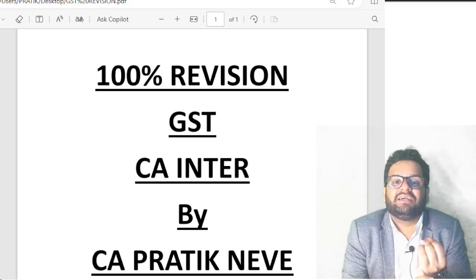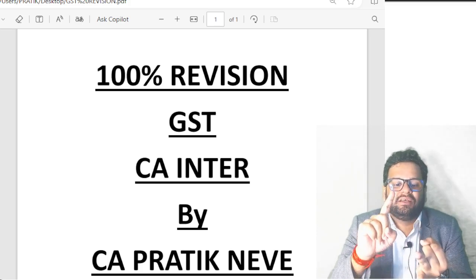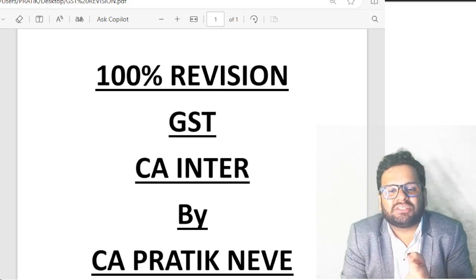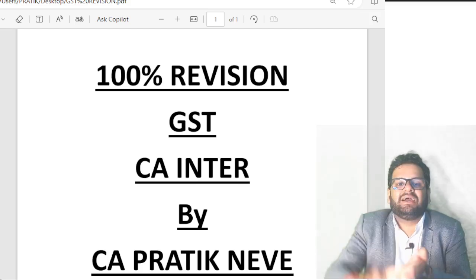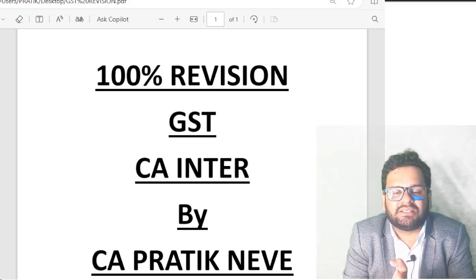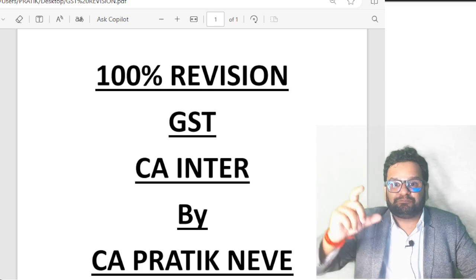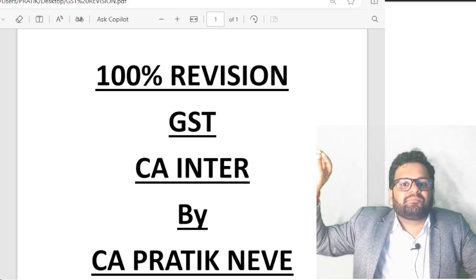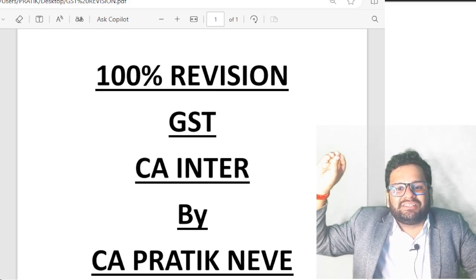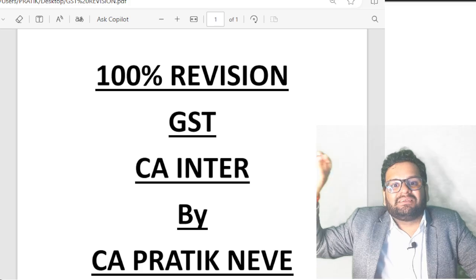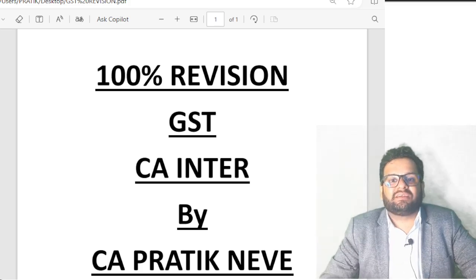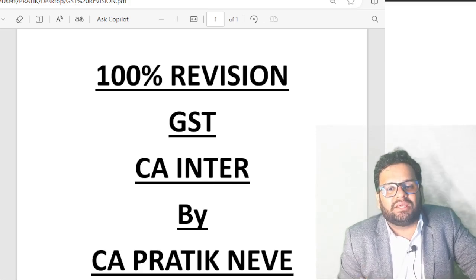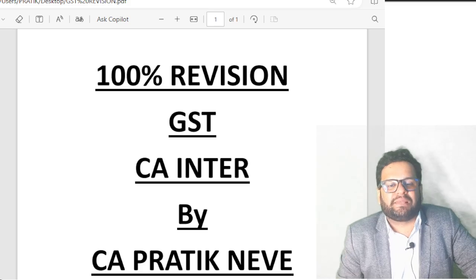Conditions to be satisfied are, he should be in possession of tax invoice, the goods or services should be actually received, the tax on the supply should be actually paid to the government, and he should have furnished GST return. Apart from this, the details of outward supply should be given in his statement GSTR 1 by the supplier, and this should be reflected in statement of inward supply, that is GSTR 2A 2B of the recipient of supply.